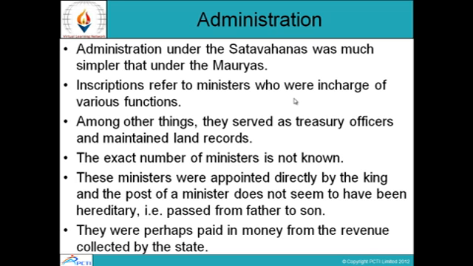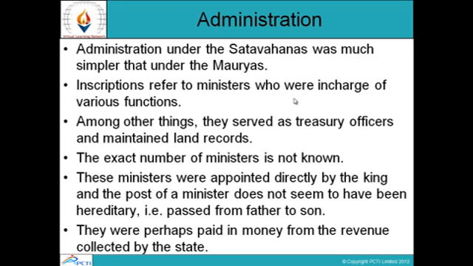Administration under the Satavahanas was much simpler than under the Mauryas. Inscriptions refer to ministers who were in charge of various functions. Among other things, they served as treasury officers and maintained land records. The exact number of ministers is not known, but each minister was in charge of a particular function.